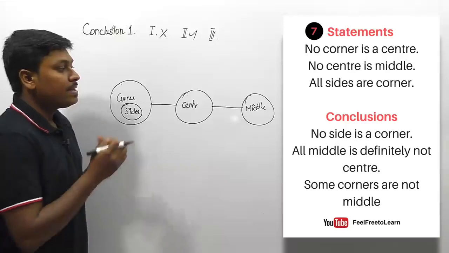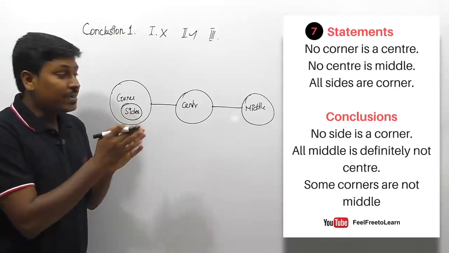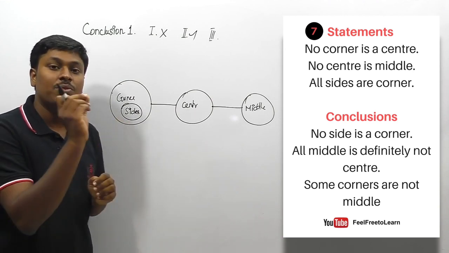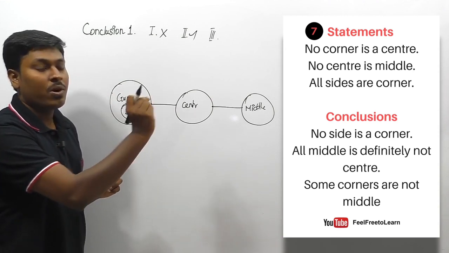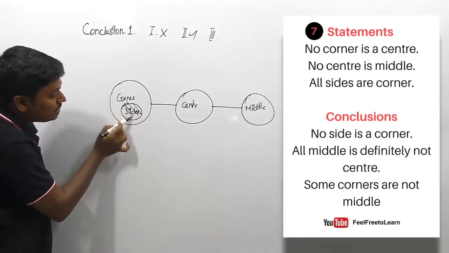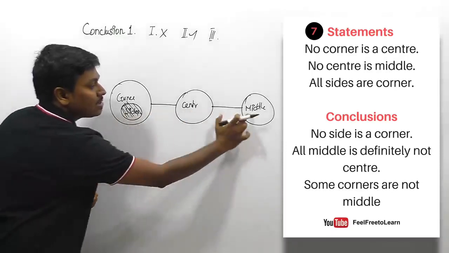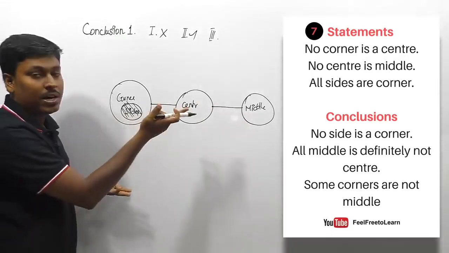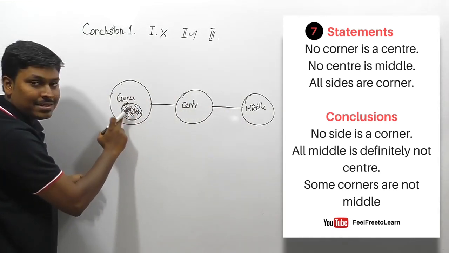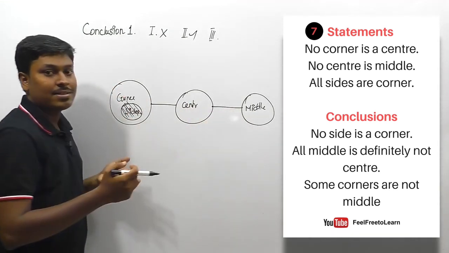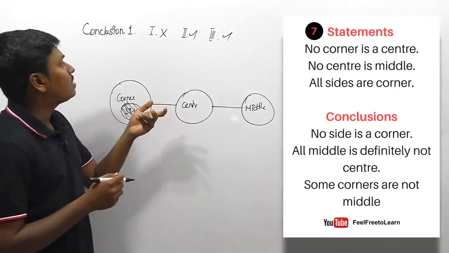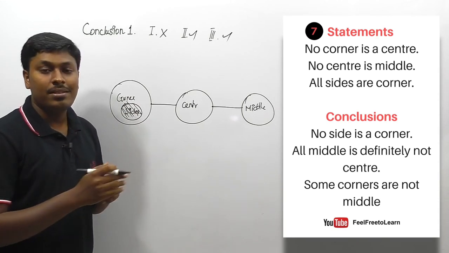Conclusion number 3, some corners are not middle. So friends, conclusion number 3 is based on some not concept. If it is a some not concept, you should read the first 2 words alone. Some corners. So friends, it is corner, right? Some corners will be this region. So they are saying that this region is not middle, which is exactly correct, right? So some corners will be this region. So this region is not middle, which is correct. So finally we can say that conclusion number 3 follows. So for this syllogism question, the answer is 2 and 3 follow.